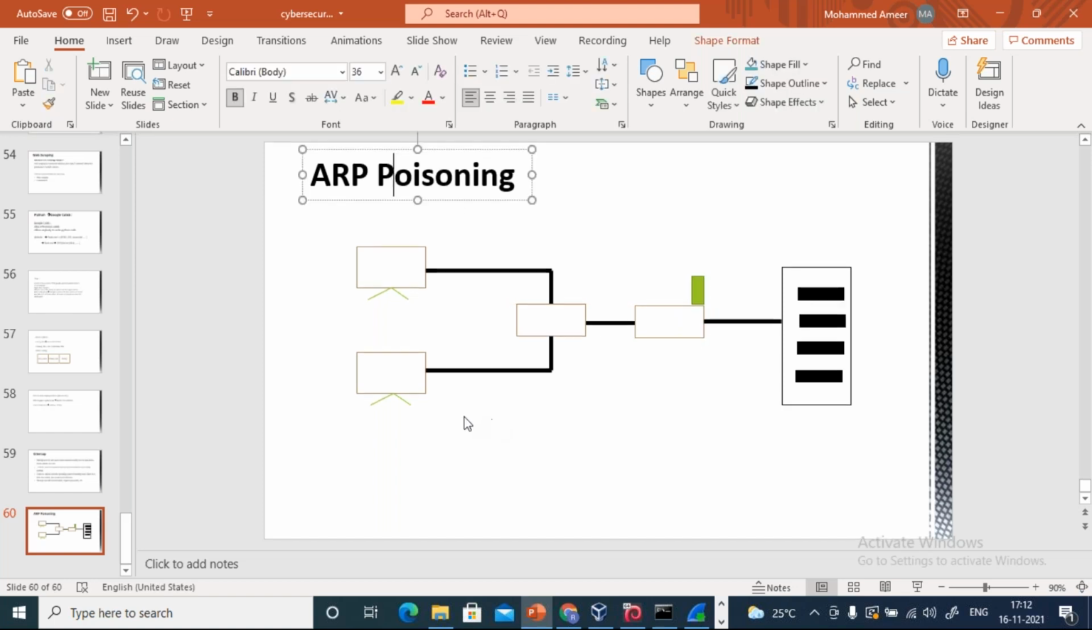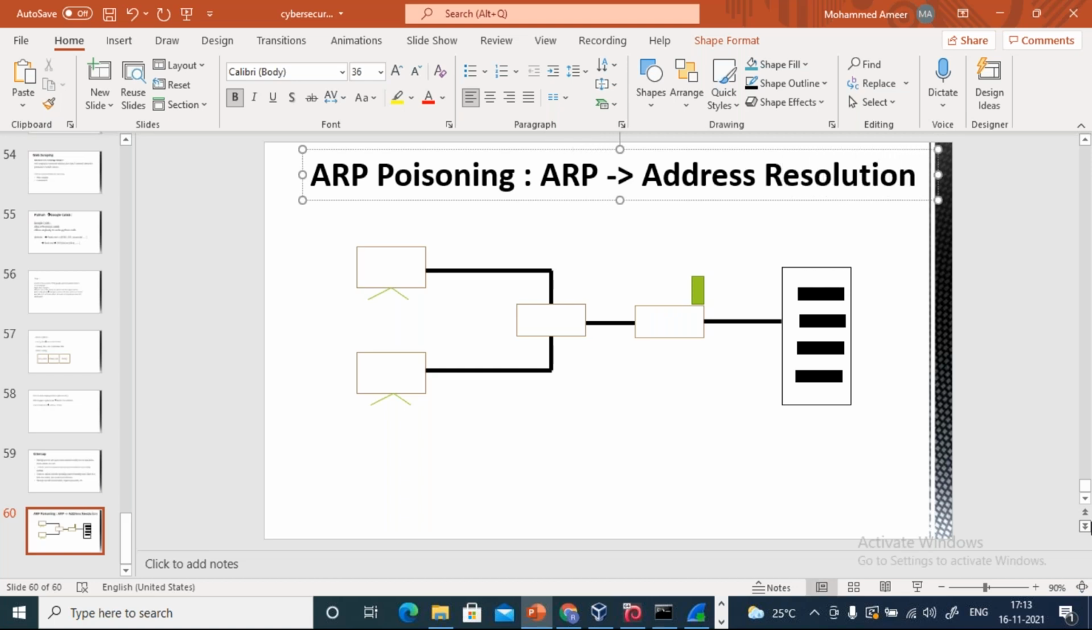Now, before understanding what exactly ARP poisoning is, let us first understand what ARP is. What does ARP stand for? ARP stands for Address Resolution Protocol.